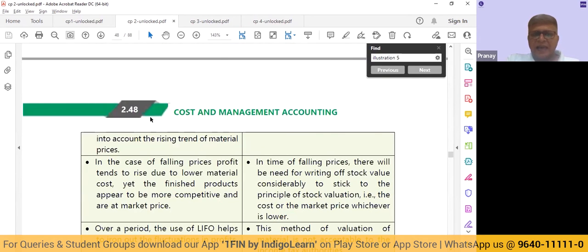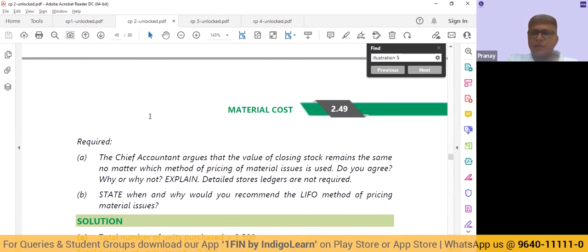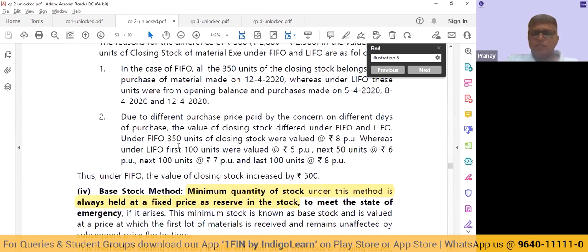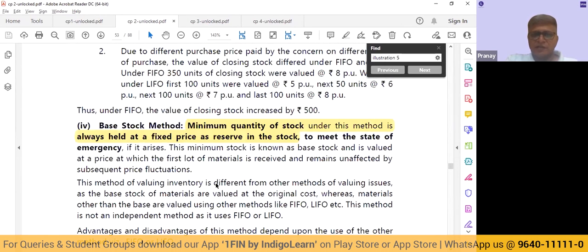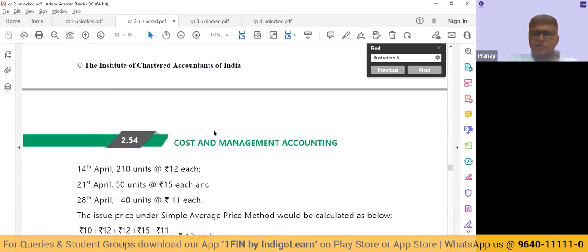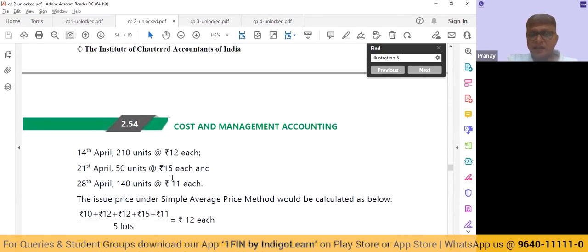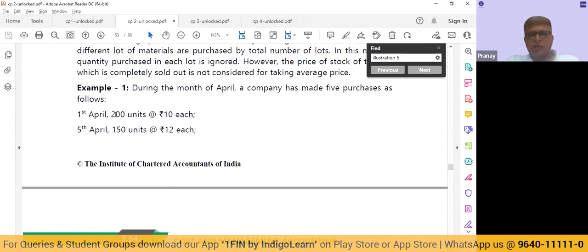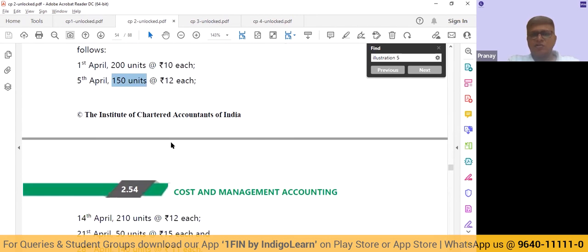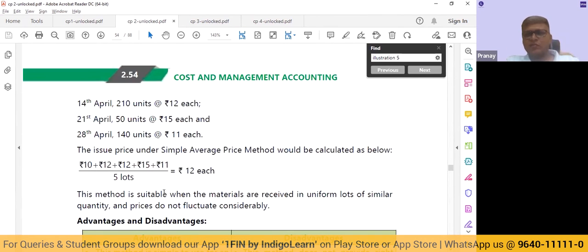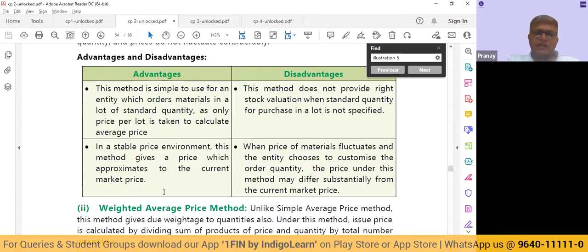Then you have average methods. In average methods, you can use a simple average, or you can use a weighted average method. So in simple average, you don't multiply it with the number of units that were purchased. If first lot was at 10, second lot was at 12, third lot at 12, fourth lot at 15, fifth at 11, you will simply take the prices, divide by 5 lots and arrive at the simple average. On the other hand, the next method will be weighted. So in weighted average, what you'll do, you'll say 200 units at 10, you will multiply, plus 150 into 12. So on, you will go on, you will assign weights and then calculate weighted average. You'll use the weighted average rate for the issue. So you have simple average, you have weighted average.